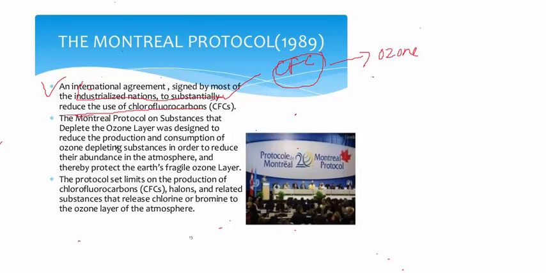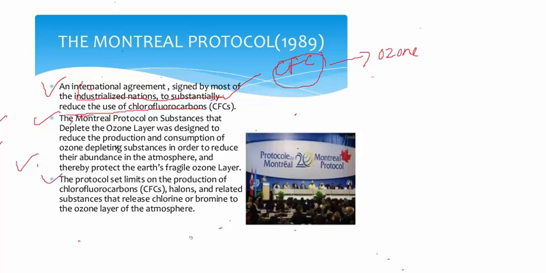So these are ozone depleting substances, and you can see here also the Montreal Protocol on Substances that Deplete the Ozone Layer is designed to reduce the production and consumption of ozone depleting substances in order to reduce their abundance in the atmosphere and thereby protect the Earth's fragile ozone layer.